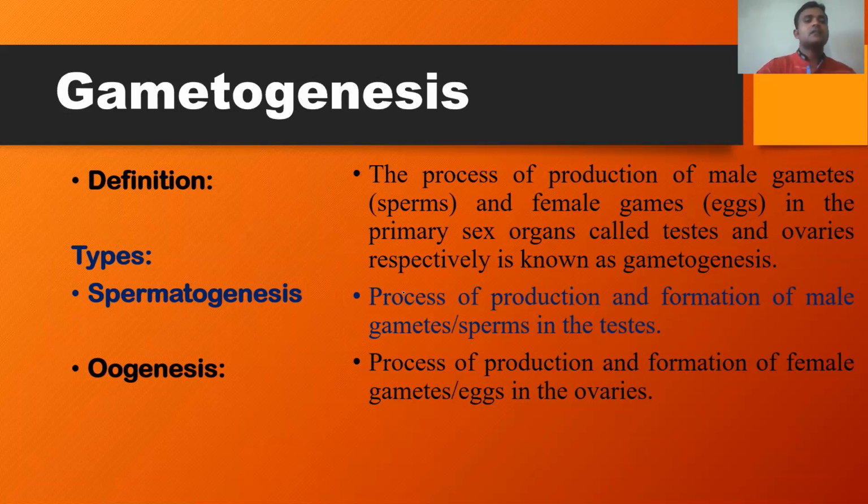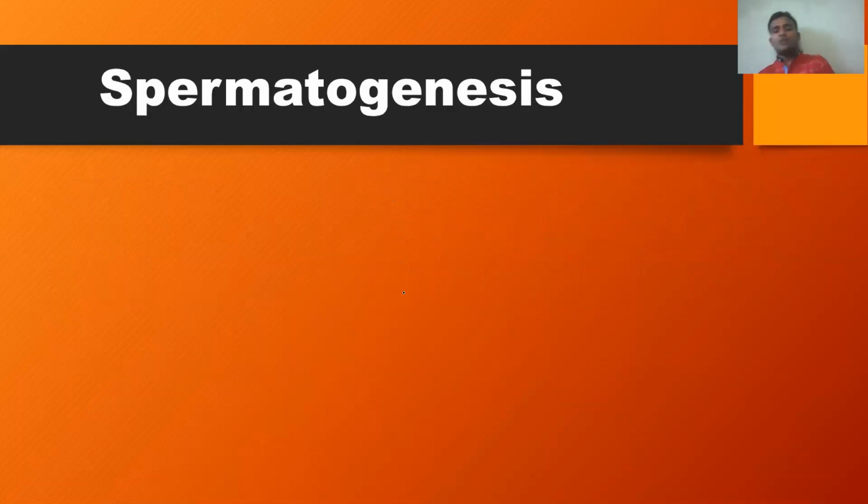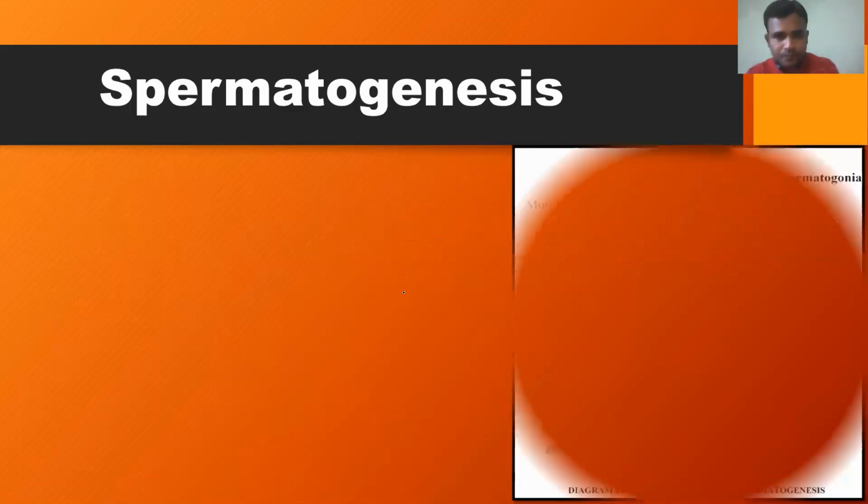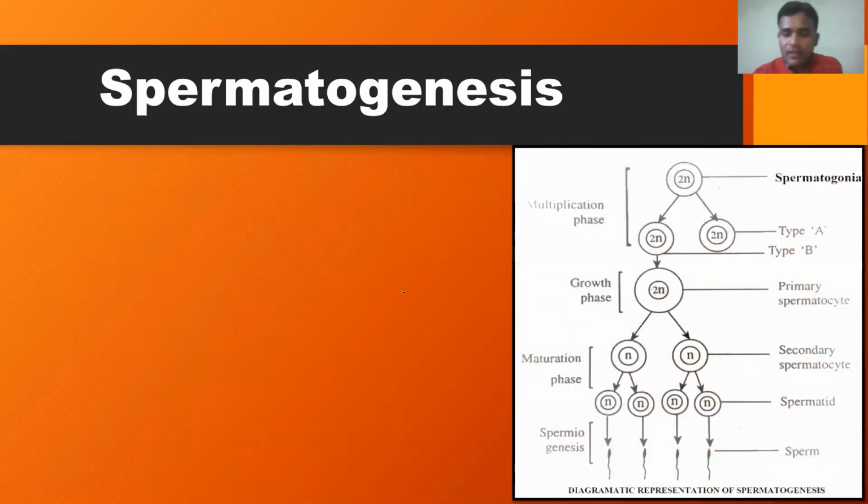Now let us discuss the types of gametogenesis, that is spermatogenesis and oogenesis, in detail. So here is the diagrammatic representation of spermatogenesis. Looking at the diagram, the starting point of spermatogenesis is the male germ cells.